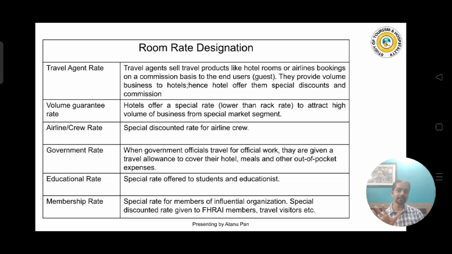If the guest gets a membership, they get the rooms at a very low, discounted rate, and they get a very good high class of rooms. Okay, and besides this type of guest, there are a few members also like FHRAI members, then travel visitors, etc. They get the rooms at a membership rate.